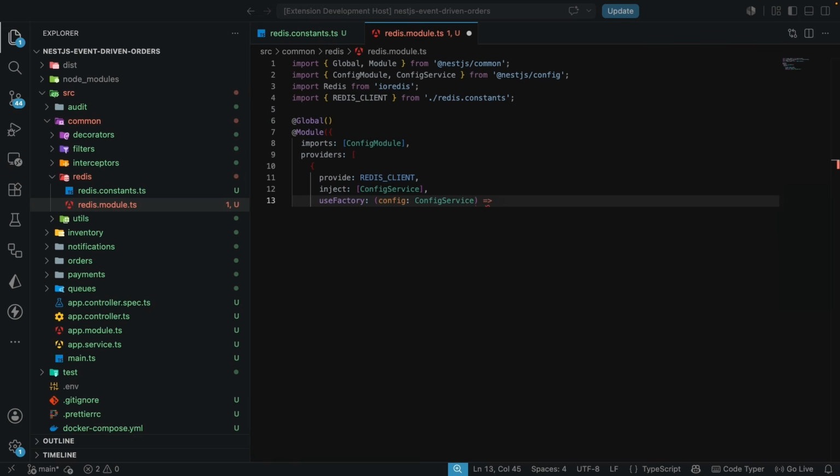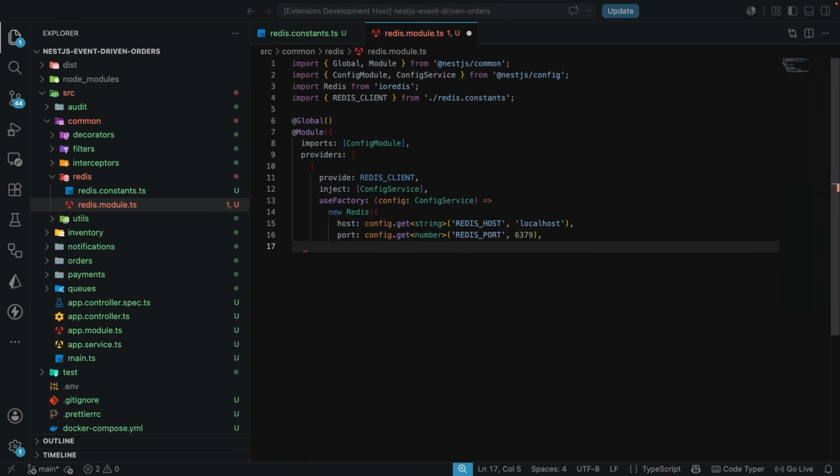And here we're going to just return a new Redis client with this configuration. We're going to set the host to this config.get string here, where we get the Redis host from the config or default to localhost. And the port is actually the same. We're also going to get this from the config, so our environment variable, just like this.